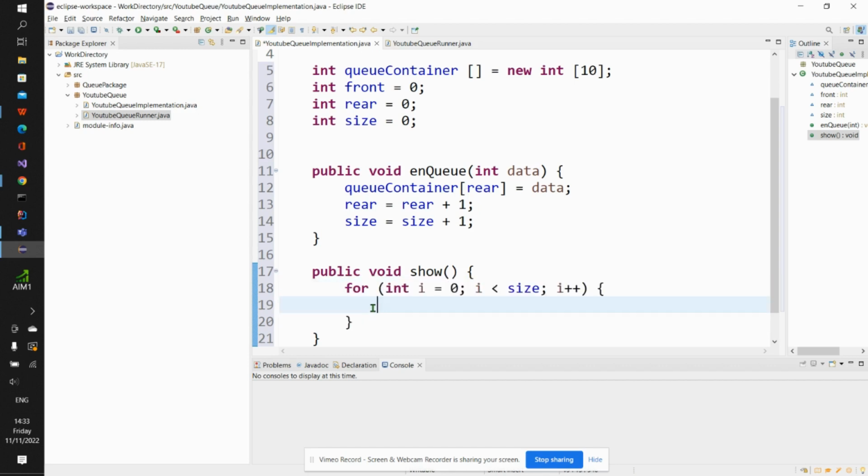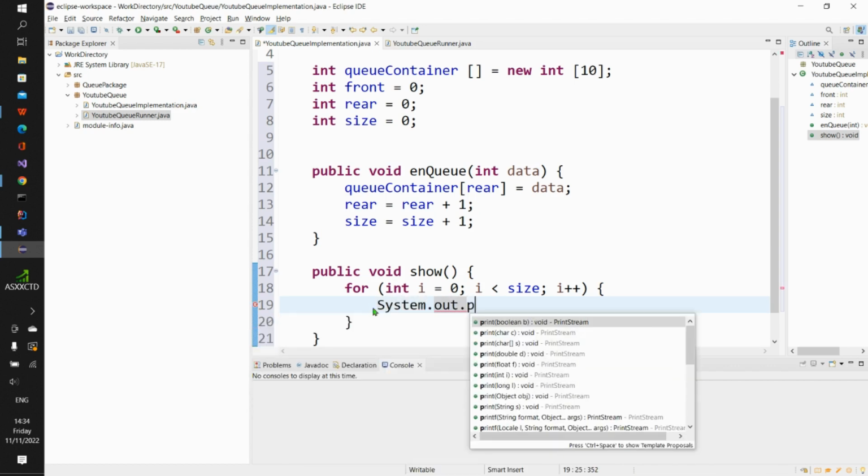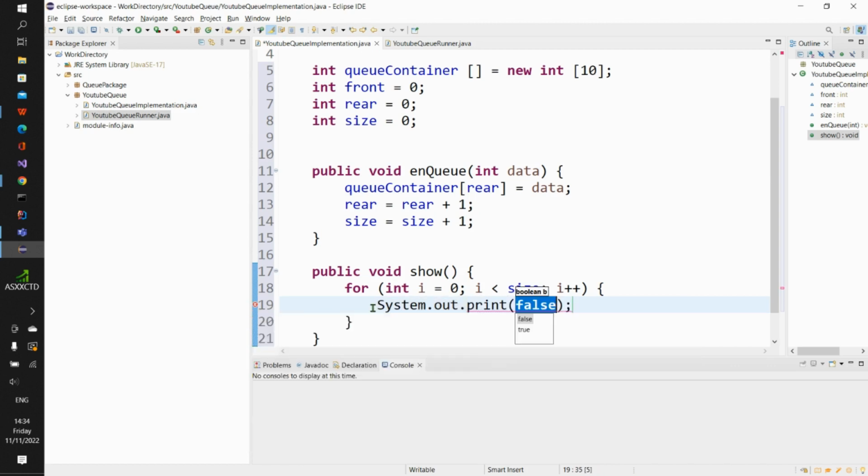So now as I use this for loop to travel through elements wey dey inside that queue container, right? I wan come dey print out all the elements wey dey inside that queue. So to print out all the elements now, I go just talk say System.out.print. And now because say the element wey we wan print out e dey inside this queue container, right? So we gats be able to tell our computer say go inside this queue container wey dey here, then print out all the elements wey dey inside.